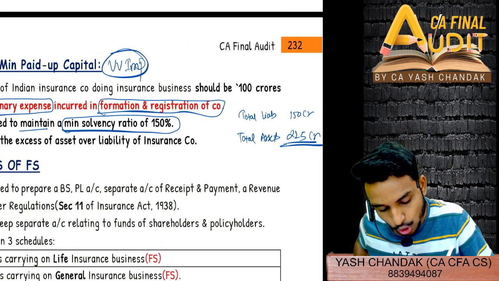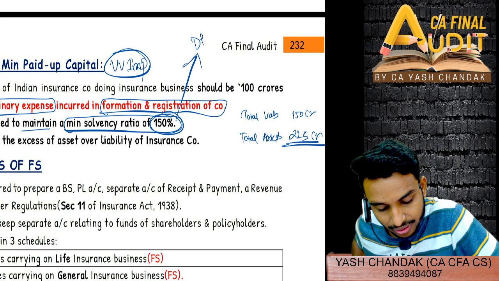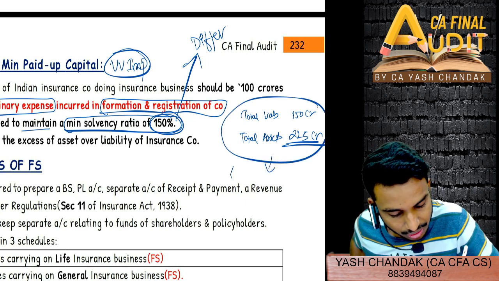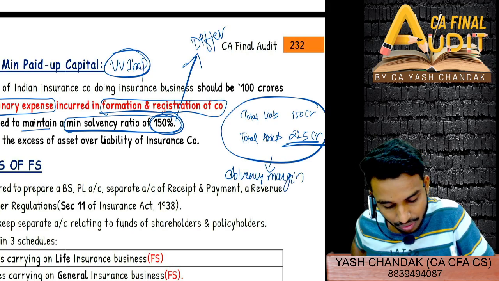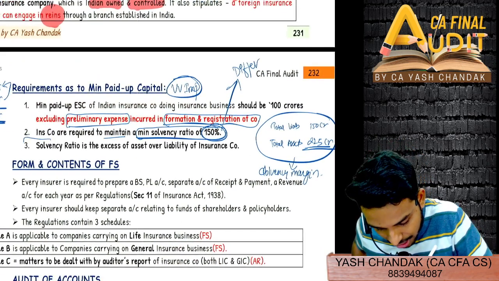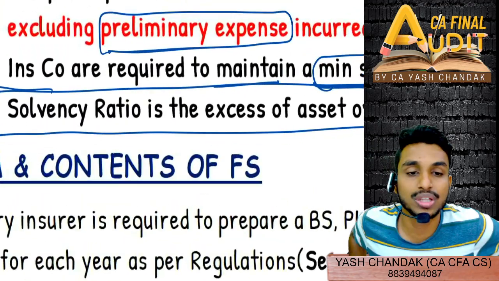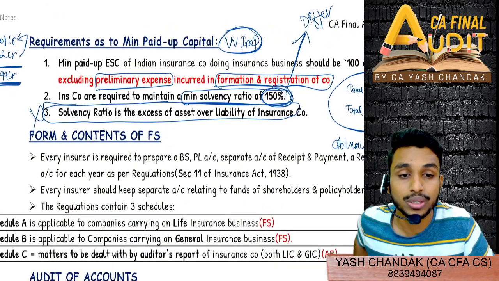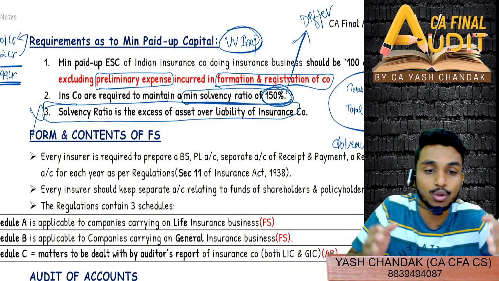Now, solvency ratio of 150%. This is different. And what I have just told you, this is different. This is called a solvency margin. However, what they have mentioned here is wrong. This is not solvency ratio. This is solvency margin. The definition that they have given is not of solvency ratio. It is the definition of solvency margin. Solvency margin is excess of asset over liability.